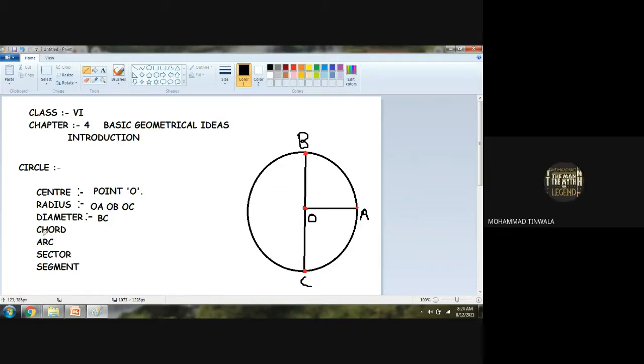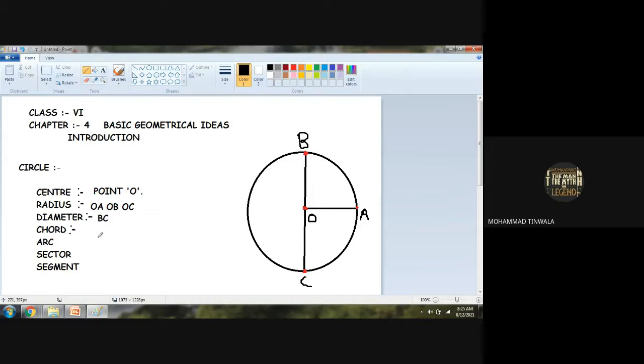Now who will tell me what you mean by chord? Can anyone tell me? Okay.